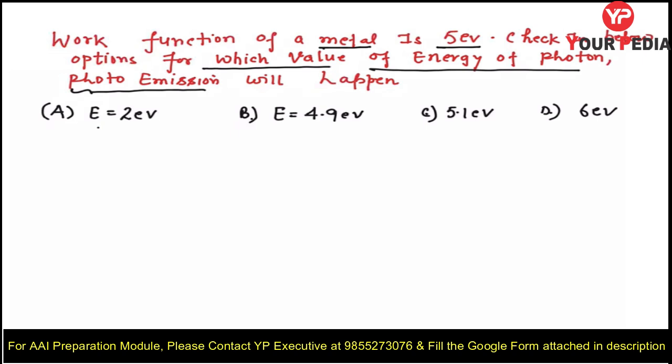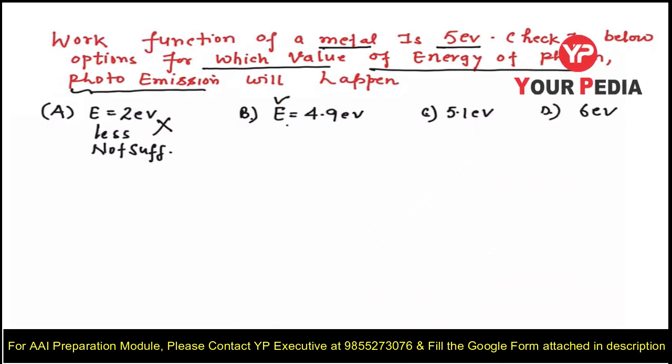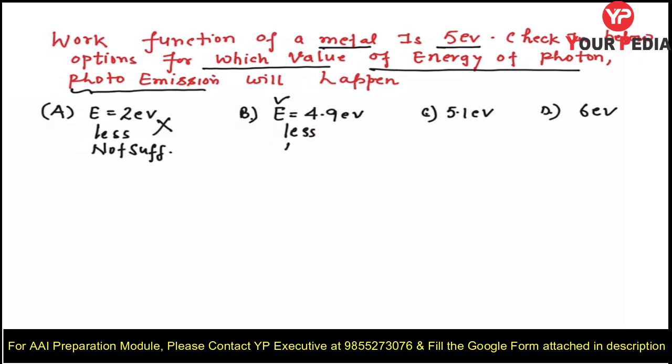So tell me, student, the metal work function is 5 electron volt. It means the minimum amount of energy required is 5 electron volt. In the first case, photon energy is 2 electron volt. It is less, not sufficient to overcome the barrier. It means no photo emission will occur here. Again in B, this photon does not have sufficient energy. It is missing by a margin. Again not sufficient to overcome the barrier. Which barrier? Work function. Again not possible.